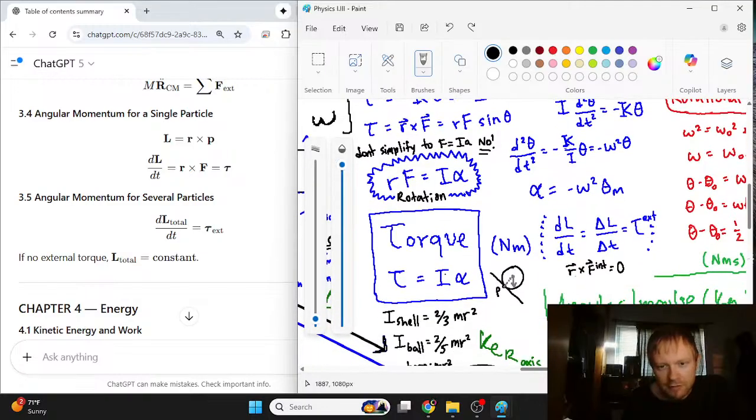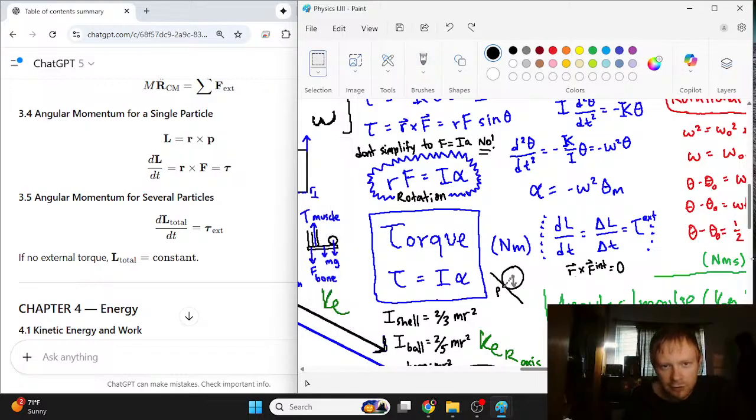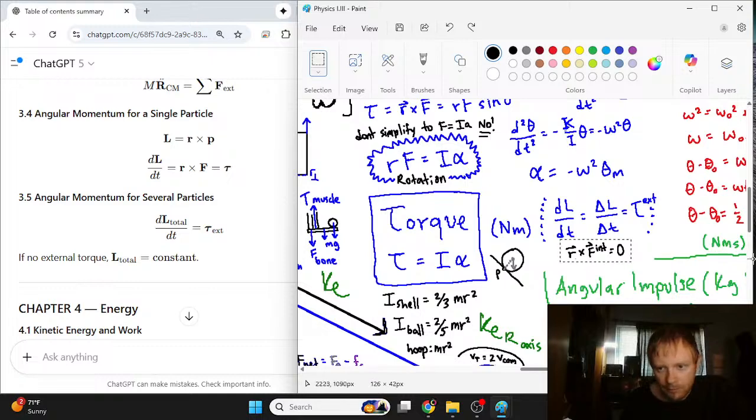So here's torque, it's equal to I alpha. Here's how you could set this up. Nice and quick shortcut: R cross F equals I alpha. And here is the idea that the derivative of the angular momentum is equal to the exterior torque because the internal forces tend to cancel.